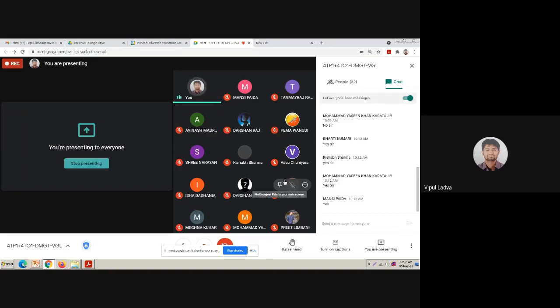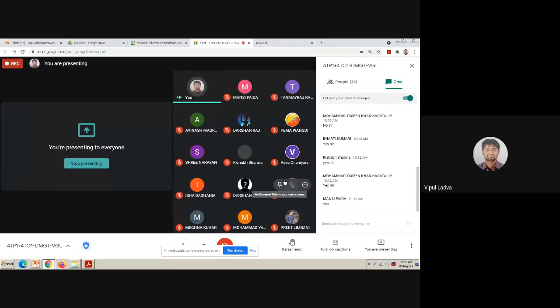As we all know, our final examination is in online mode, so you are supposed to attempt MCQs as well as short descriptive questions. I don't think I will be able to include many questions from this unit, because this is a unit from which I can set a question for 6 or 8 marks. So it will be difficult to set MCQs from this unit, but we are still supposed to cover it, and I will explain how I will set MCQs and short questions from it.